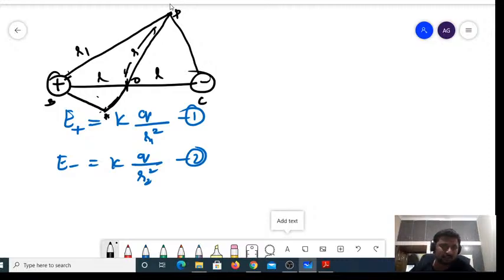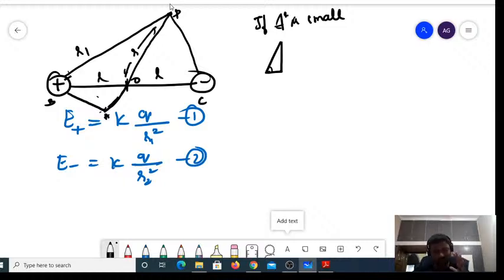Now this is your l. If the right angle triangle is small, then the hypotenuse will be equal to the opposite side. This is the concept.